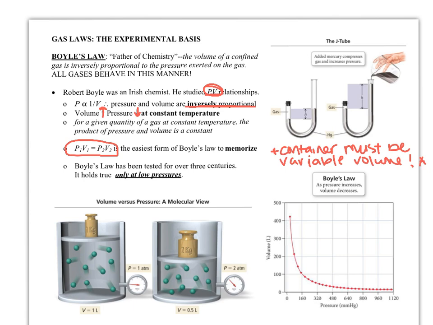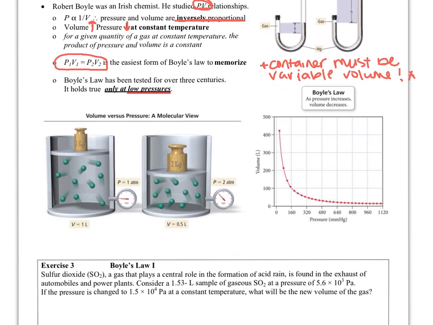For example, we can start with a known set of conditions of pressure and volume, change the pressure, and find out what the new volume should be, or vice versa. So it allows us to predict what the gas is going to do based on our known knowledge of the gas. Boyle's Law has been tested for over 3 centuries, and it holds true at low pressures. Keep in mind, if your pressure gets too high, then you have the possibility of the gases condensing. So you wouldn't be able to use it at really high pressures. Most of the time, gas molecules are going to be at low pressure anyway.